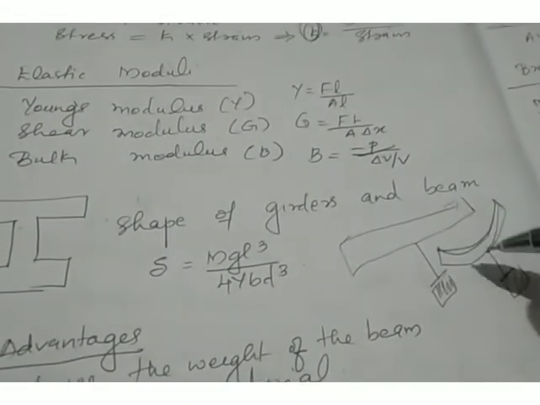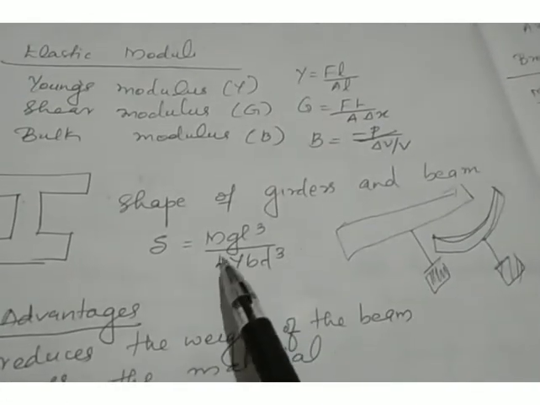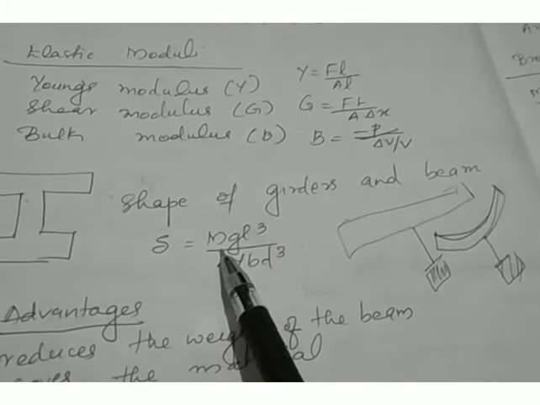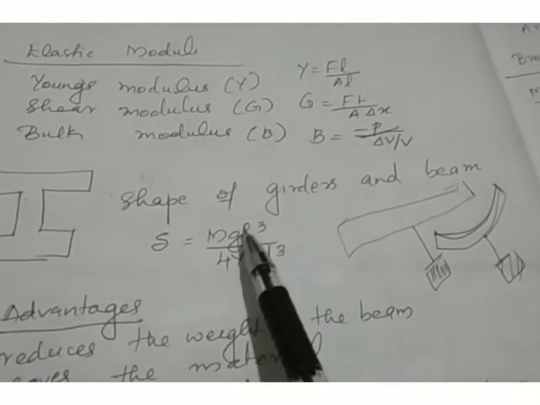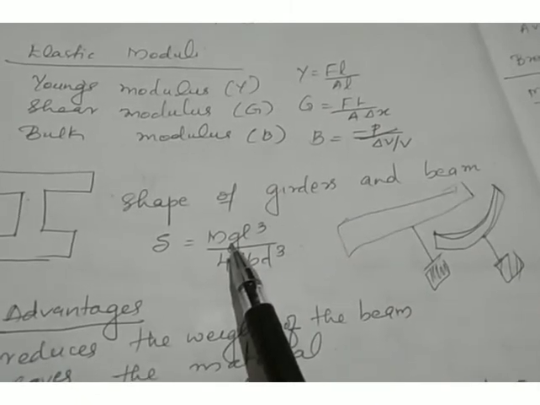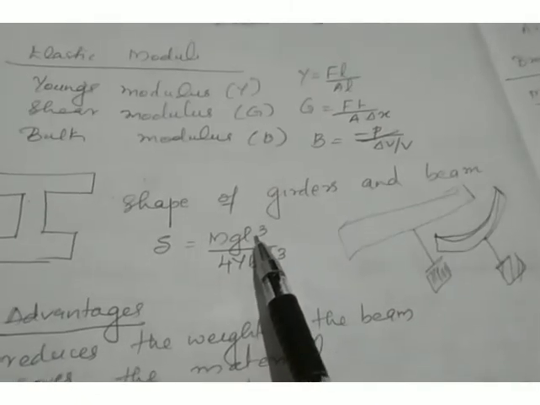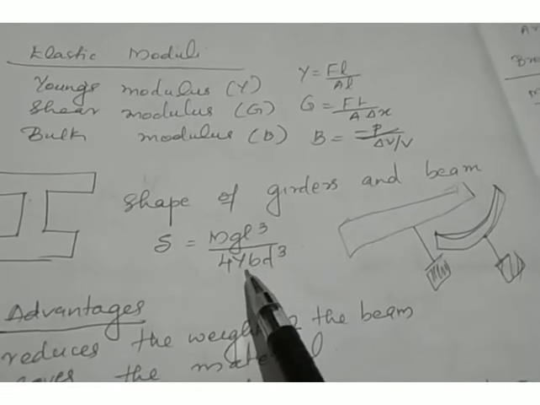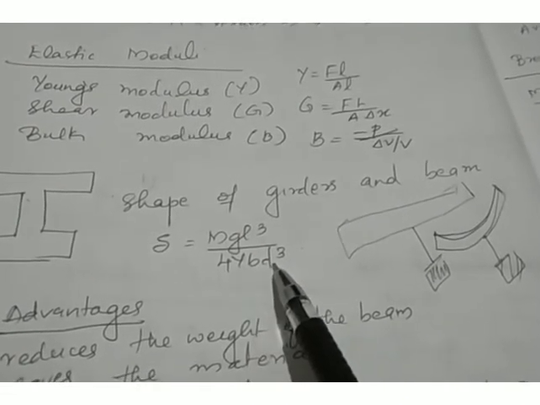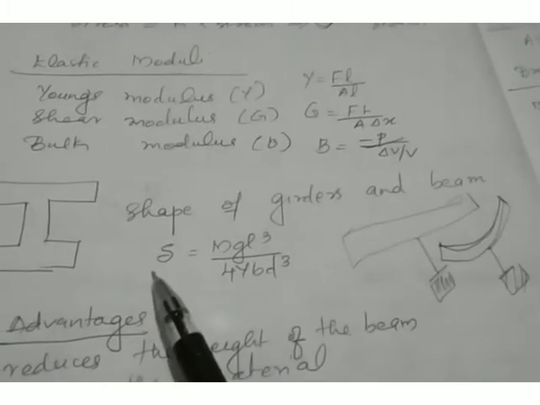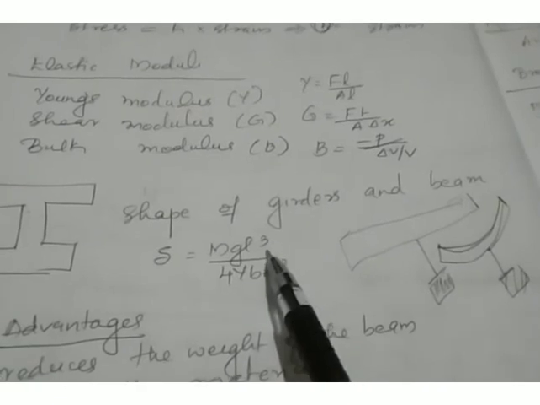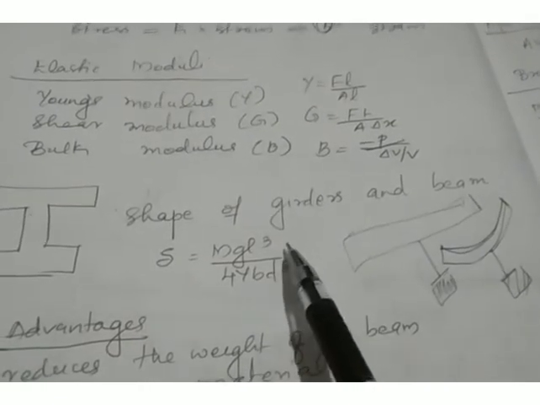Okay, and this depression expression is given here as mgl cube by 4Ybd cube, where m is the mass of that weight hanger, g is the acceleration due to gravity, l is the length of the beam, Y is the Young's modulus, b is the breadth, and d is the depth of the beam. So this is the depression produced when a weight is suspended in the middle of the beam.